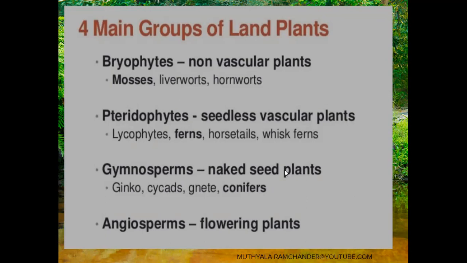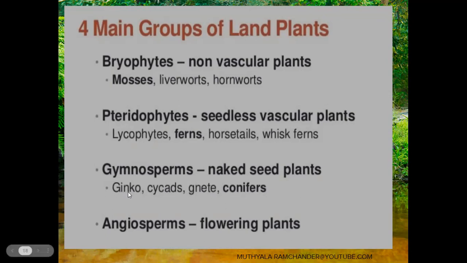Fruits are absent. The important point here is that fruits are absent, but seeds are developed. After fertilization, the ovule directly develops into a seed. So naked seeds develop directly in the gymnosperms. This is one diversity of the land plant group. And these gymnosperms again show diversity: ginkgo, cycads, gnetales, conifers.